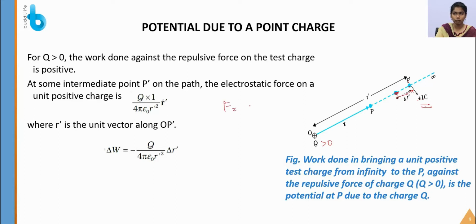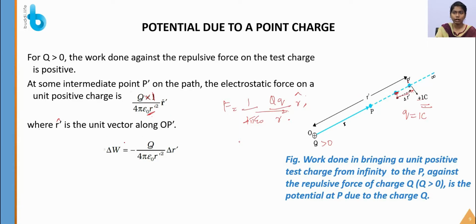the electrostatic force formula, which is 1 by 4 pi epsilon naught q by r square r cap. So let us just substitute the values: 1 by 4 pi epsilon naught, and instead of r square we are substituting r dash square, and instead of r cap we are substituting r dash cap. We already know that q is equal to 1 coulomb, so we are multiplying it with 1, where r dash cap is a unit vector along OP dash.